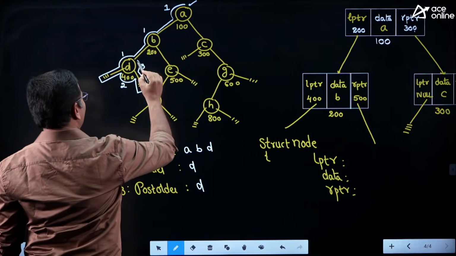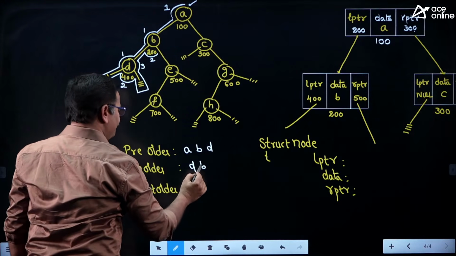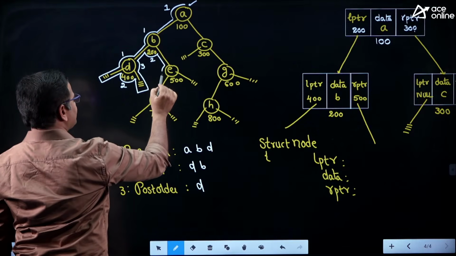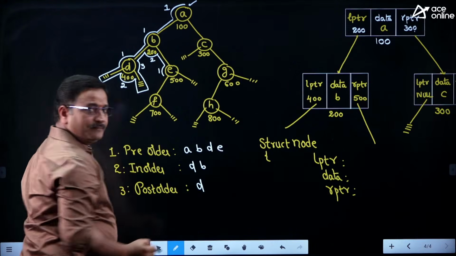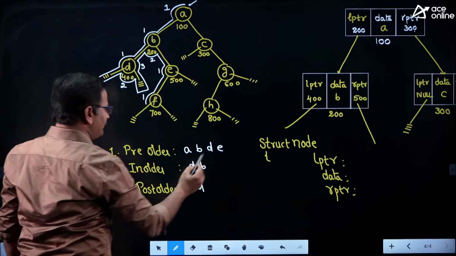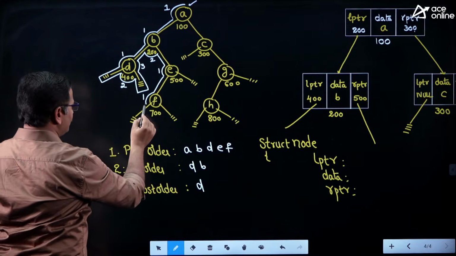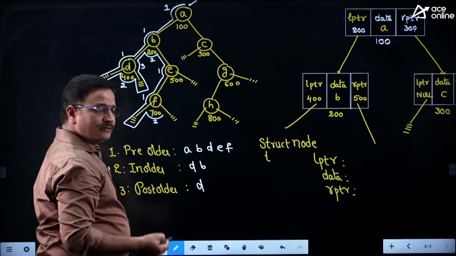Like that, if I continue, it is second time, that's why write in-order traversal. It is first time, write in pre-order traversal, right friends, okay. Afterwards it is the first time, write in pre-order traversal. It is second time touching, write in-order traversal.